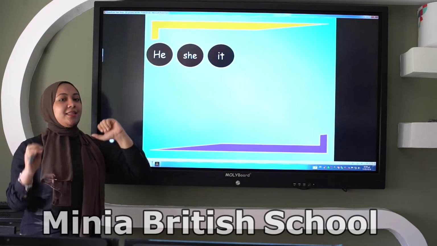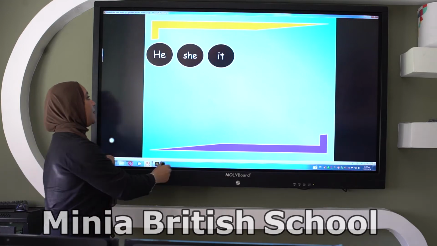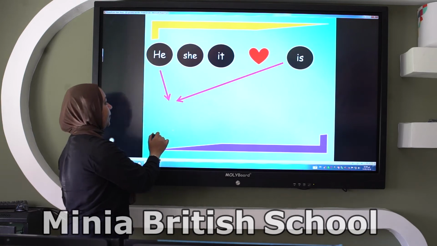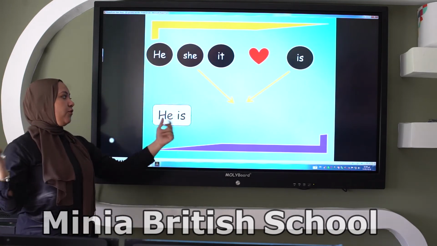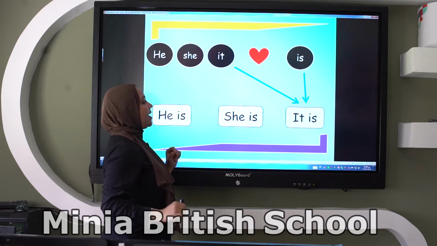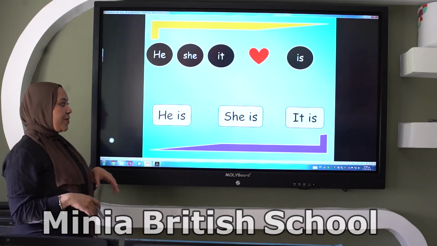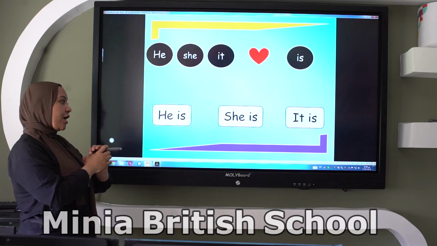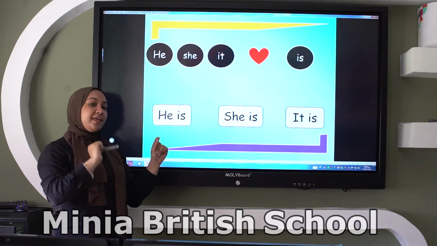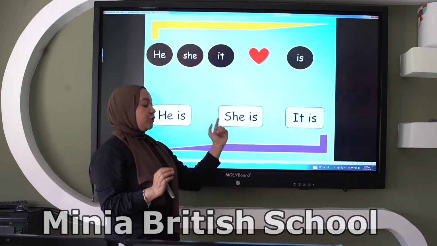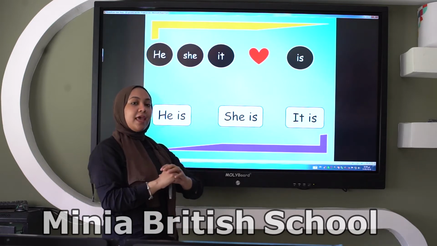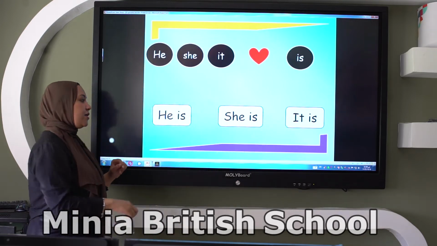Remember, he, she, it loves is. Good job. Let us see. He is, that is the long form. She is, that is the long form also. It is, that is the long form. Do you remember how to make it in the short form? Our contractions? We erase I and put apostrophe S. Here, she is. How to make it short form? Yes, we erase I and put apostrophe S. And as well also in the it is.